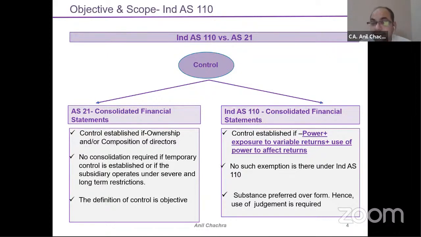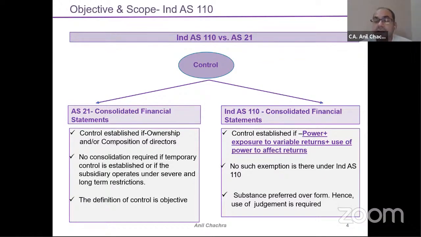But under this Ind AS, it is not necessary that only the shareholding pattern you need to keep in mind. There are other factors as well, against which the discussions will be required, whether the consolidation will be applied or not. So that's why Ind AS 110 has set out its own rules. What are those rules? We will discuss it, right? So that is the difference between the current IGAP accounting and Ind AS 110. Control under this Ind AS has been defined by power, plus exposure to variable returns, plus use of those powers which will affect my returns, right? Each and every definition we will discuss in this session. So that is the primary difference between IGAP and Ind AS.